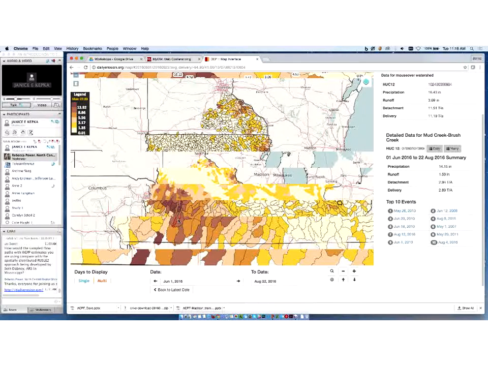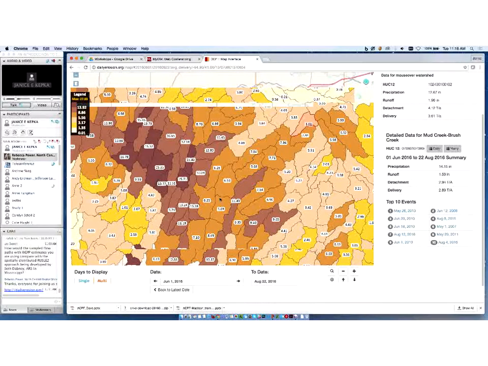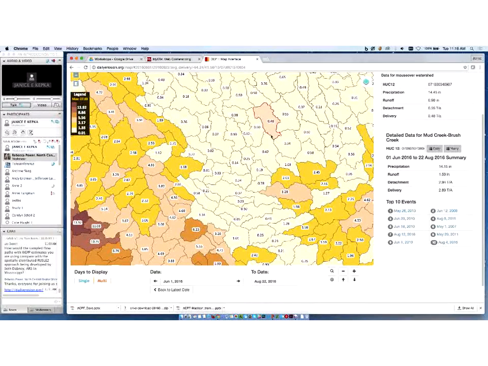So again, we can zoom in closely. You can see over that period of time, basically the growing season thus far this year, 15, 16 tons per acre per year lost in individual watersheds. And as we move over towards Des Moines lobe, much less relief, less than a ton per acre per year.